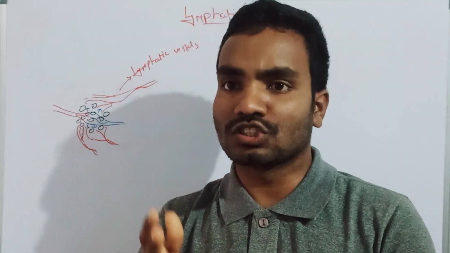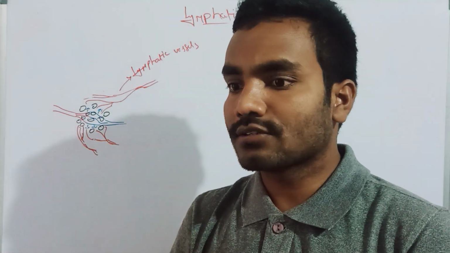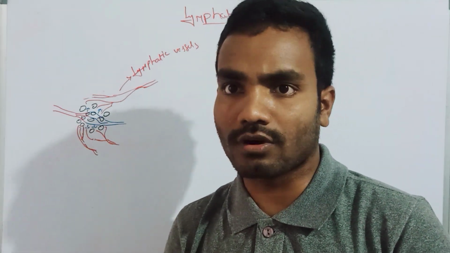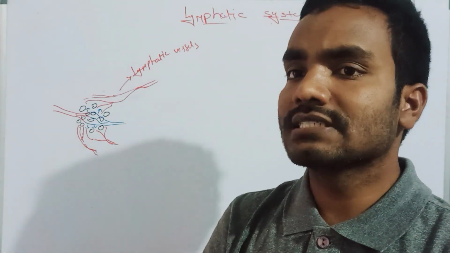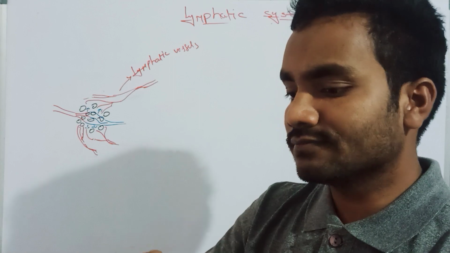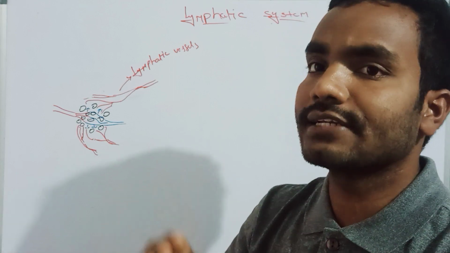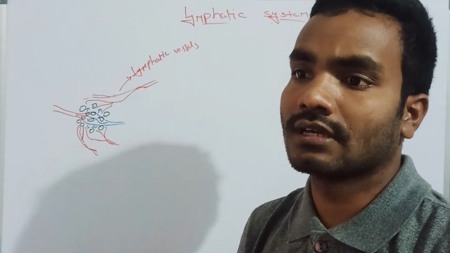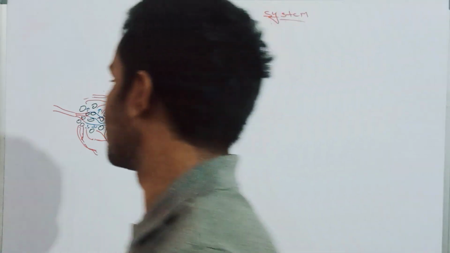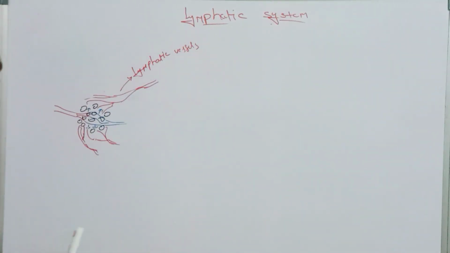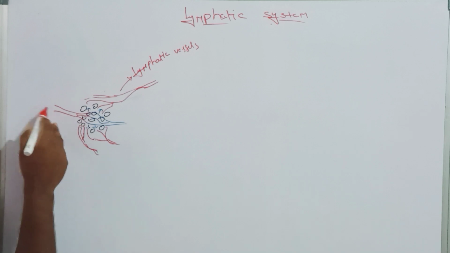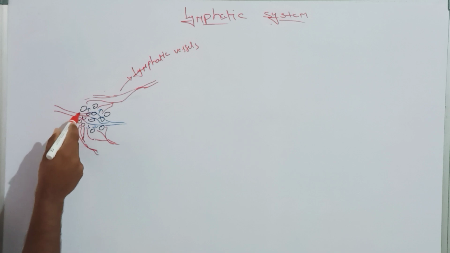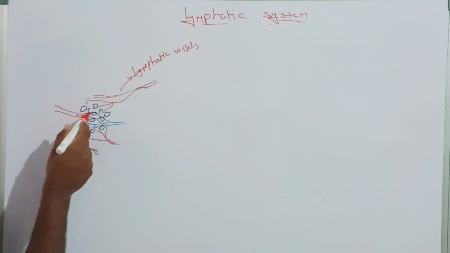That is, the systemic artery and pulmonary arteries. These arteries carry our blood to all the parts of the body. At the ends of the arteries, blood vessels are present. These blood vessels again bifurcate into small capillaries. For example, this is the branch of an artery. This is the blood vessel. This blood vessel again consists of small, thin-walled capillaries.